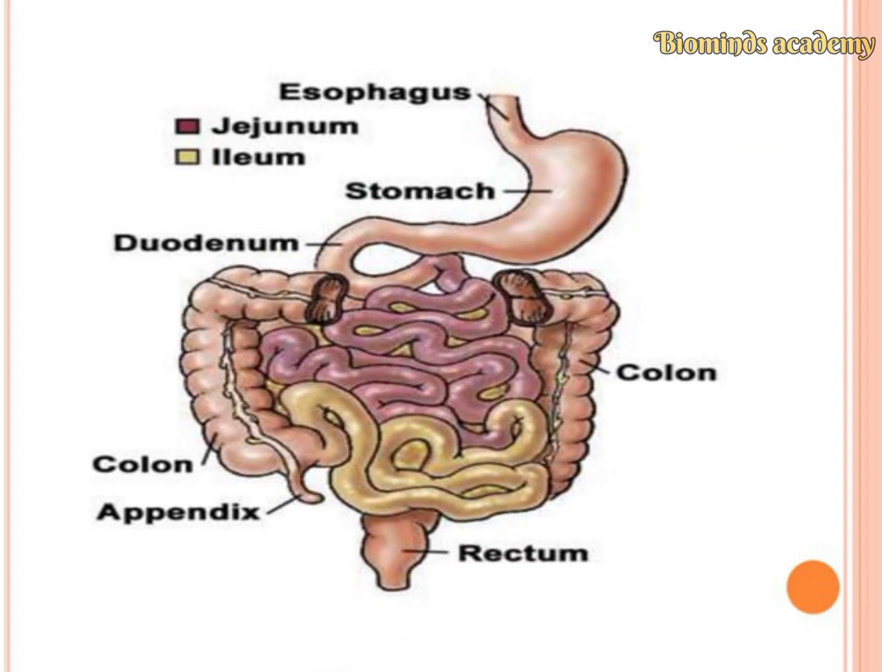Here is a picture of the digestive system: the esophagus, stomach, the small intestine with the duodenum, jejunum and the ileum, and the large intestine with the colon, rectum and the anus.